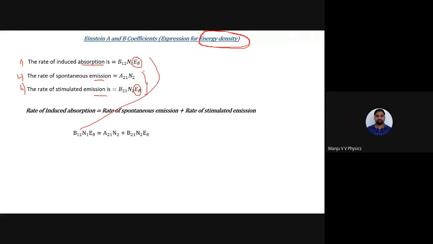So just substitute. Take this and put it here. Take this and put it here. Take this and put it here. Induced absorption is this, I substitute here. It is not a regular class to write and show you. This is spontaneous emission, substitute here. This is stimulated emission, substitute here. I just substituted. What I need, look at this equation. E mu is here. My intention is to determine the energy density, right? E mu is here and E mu is here. So what should I do? There is E mu on the left hand side as well as the right hand side. What you do? You just take this to the left hand side. What happens here? I can write B12 minus this equation.